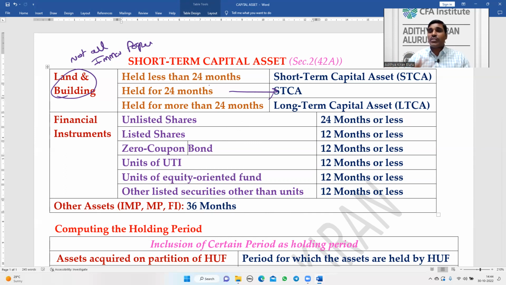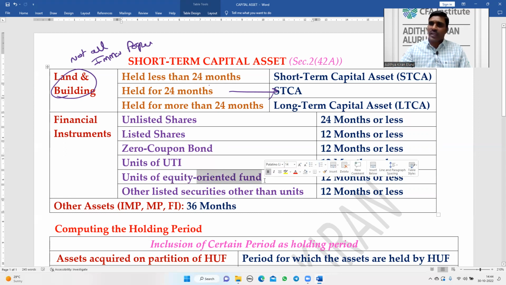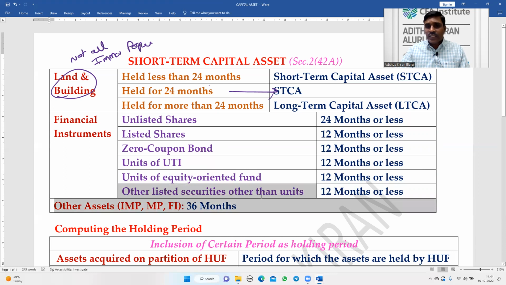Mutual funds which are predominantly invested in equity shares are equity oriented funds. What do we mean by an equity oriented fund? At least 60% of the assets under management should be invested in equity shares. It can also invest in debt securities or alternative investments like gold, but predominantly, at least 60%, should be in equity shares. So debt oriented funds come under the third category, as do other listed securities other than units.